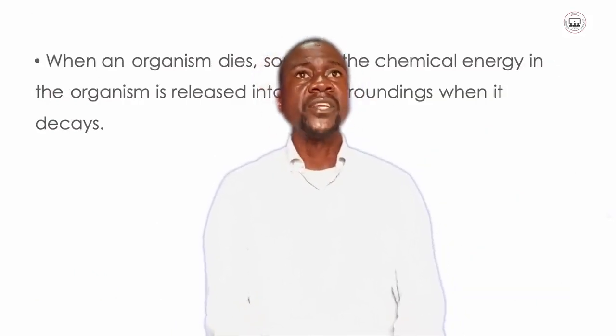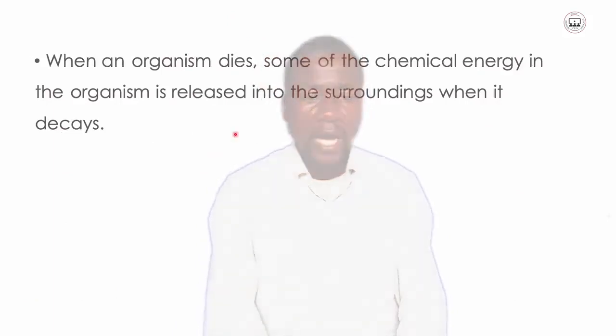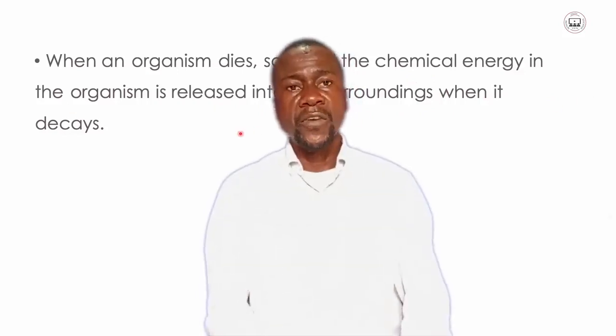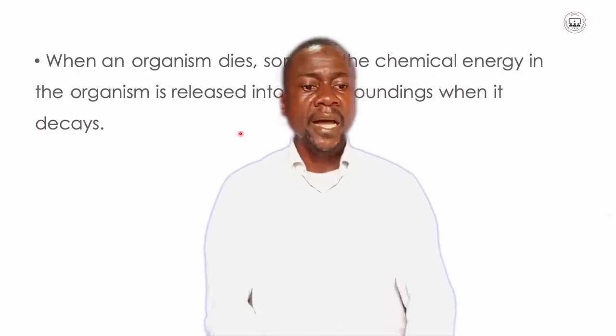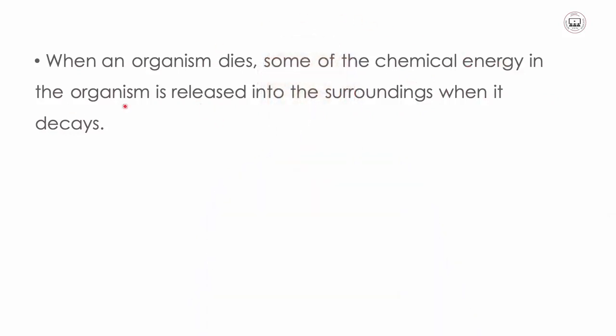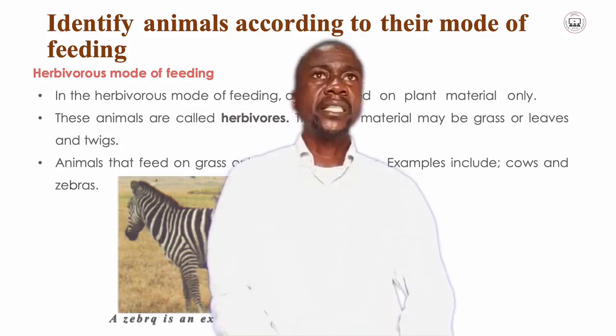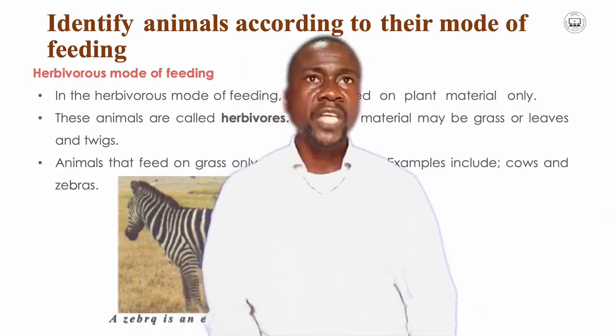When an organism dies, some of the chemical energy in the organism is released into the surroundings when it decays. Some energy in animals is also lost as heat energy in their breath, urine, feces, and sweat. Now, that was a demonstration of animals as consumers.